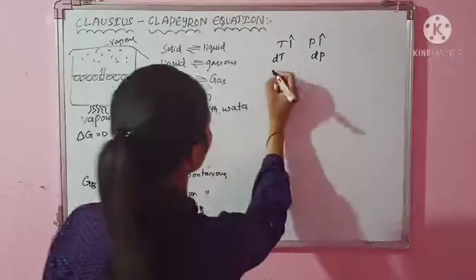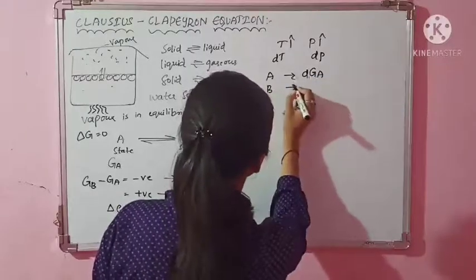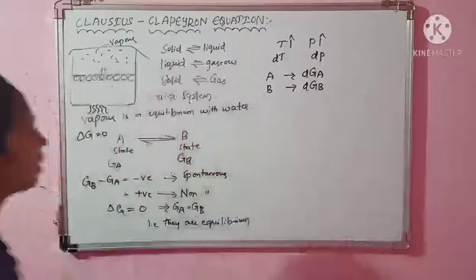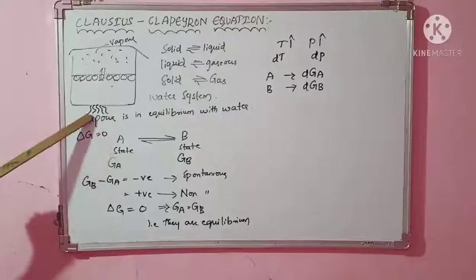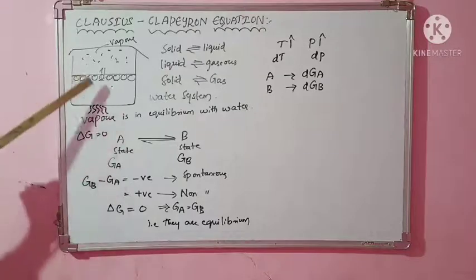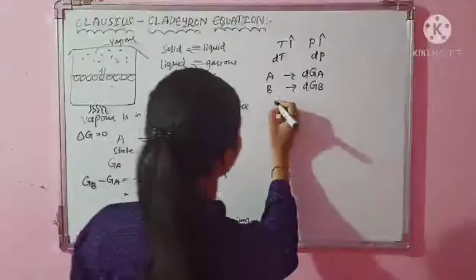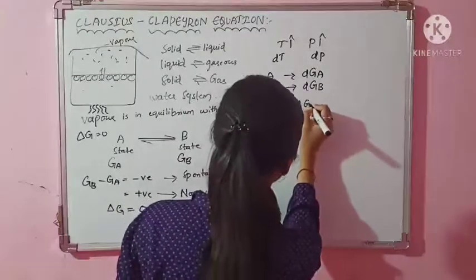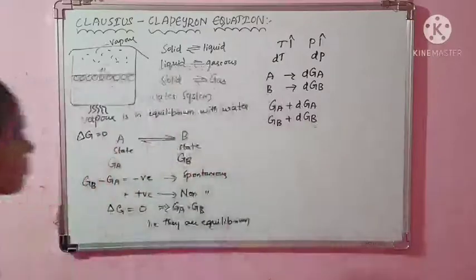I can give that A is having Gibbs free energy change dGA and B is having change in Gibbs free energy dGB. Earlier you had GA and GB as the Gibbs free energy for state A and state B. Now since I am increasing the temperature, your pressure is also increasing, then definitely there will be a change in Gibbs free energy, because whatever equilibrium is there gets shifted. So I can expect a change in Gibbs free energy, that is dGA and dGB. Now the change is GA plus dGA for state A and GB plus dGB for state B. This is what I can write.